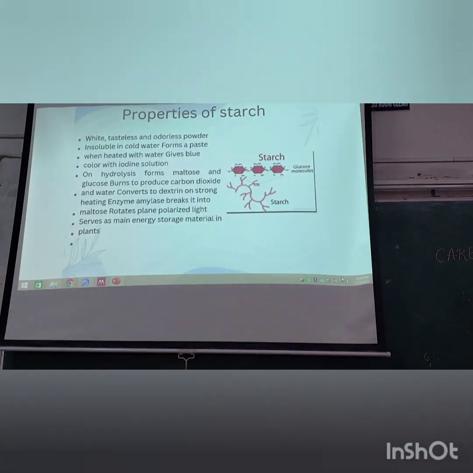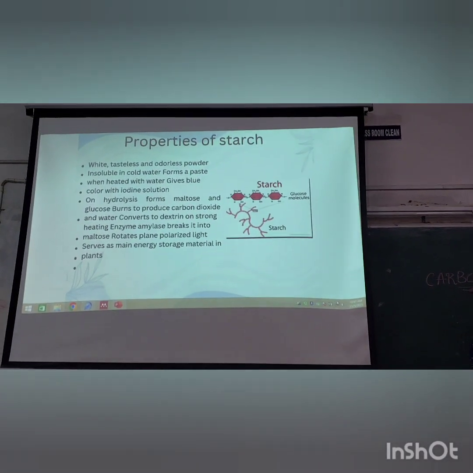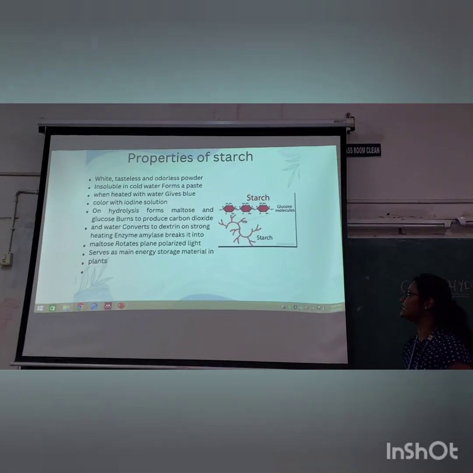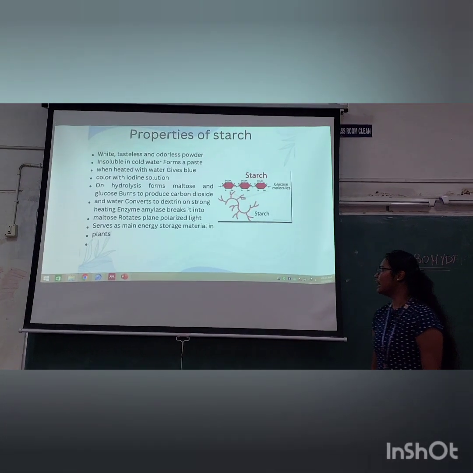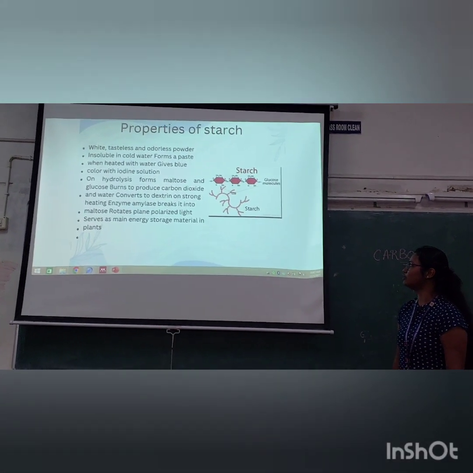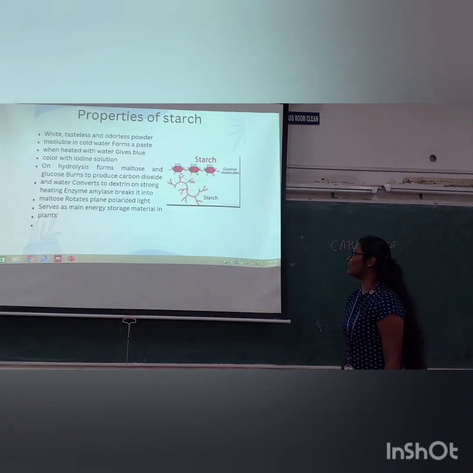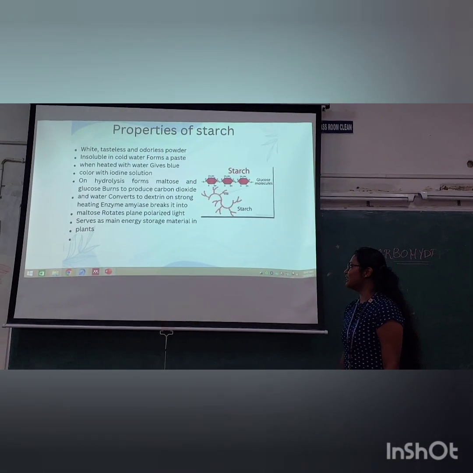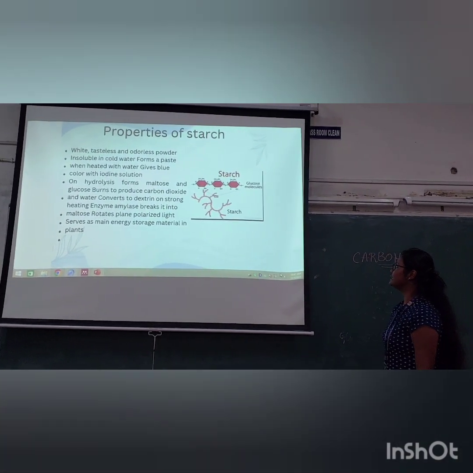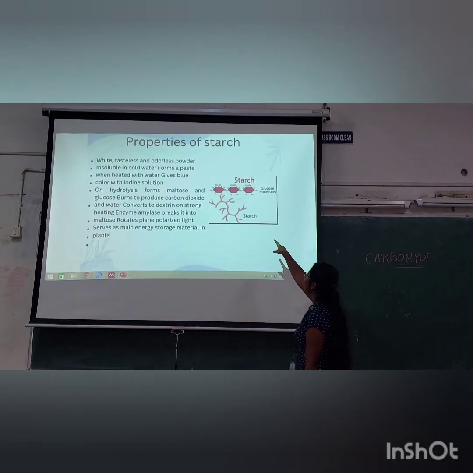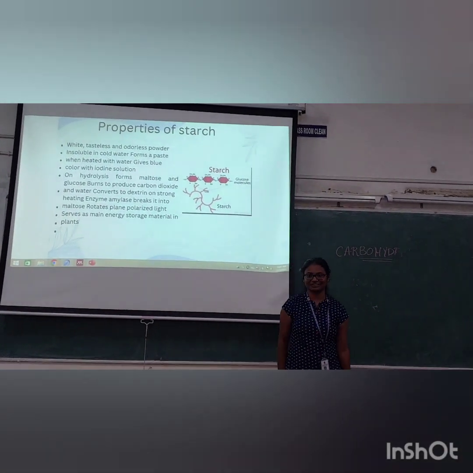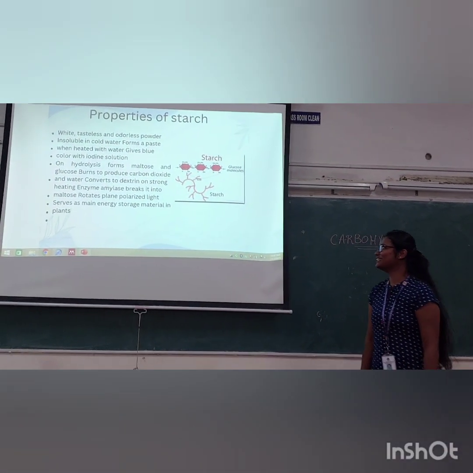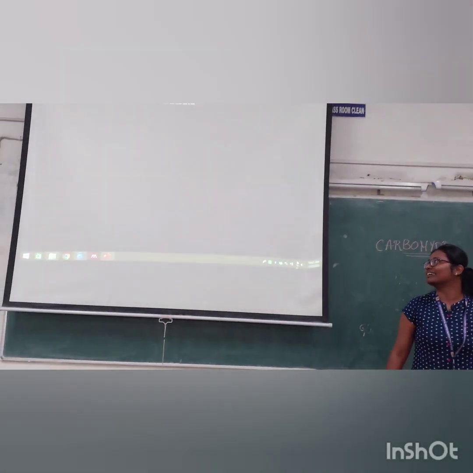Burns to produce carbon dioxide and water, and converts into dextrin on strong heating. The enzyme amylase breaks it into maltose. Plane polarized light is rotated. Serves as the main energy storage material in plants. Starch structure.